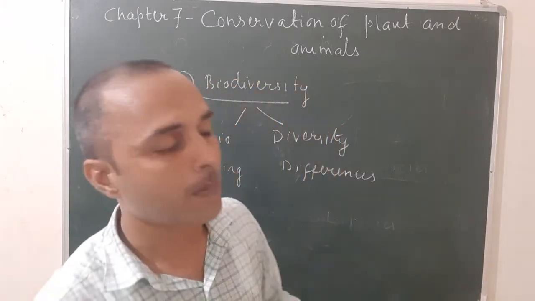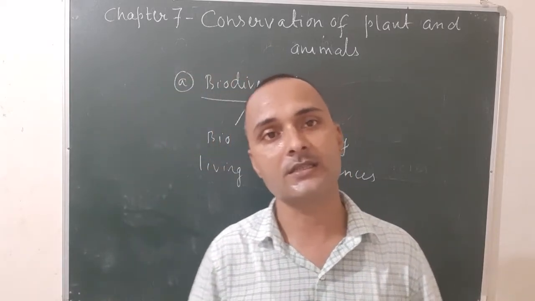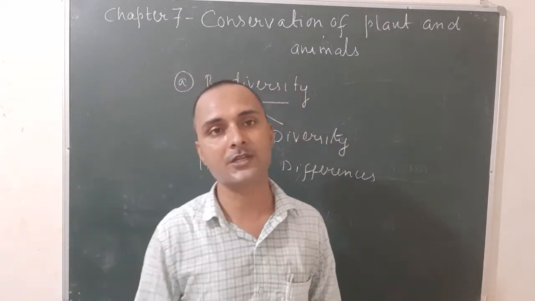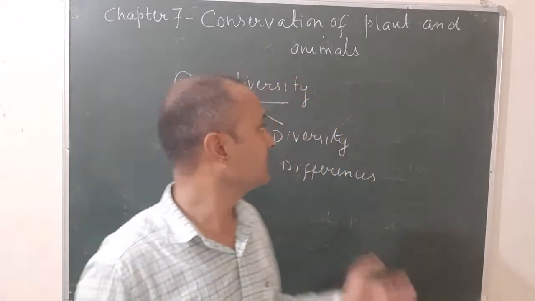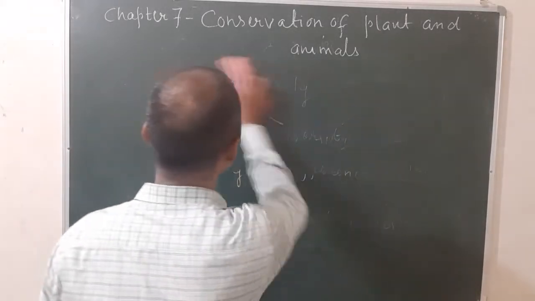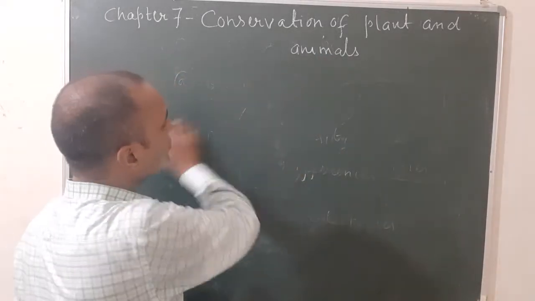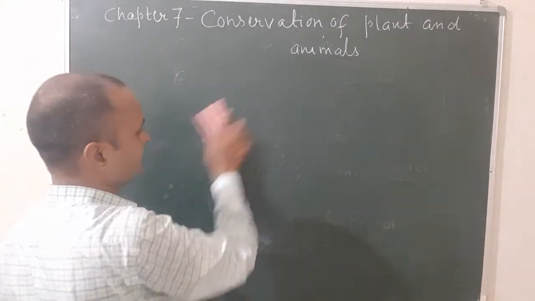Due to biodiversity, we can see variability on the earth. All living items are different, some are autotrophs, some are heterotrophs. Okay, so this is about biodiversity. The next topic given is, due to biodiversity, all the living items cooperate with each other.